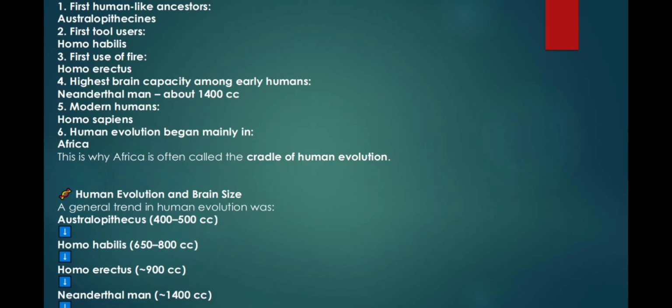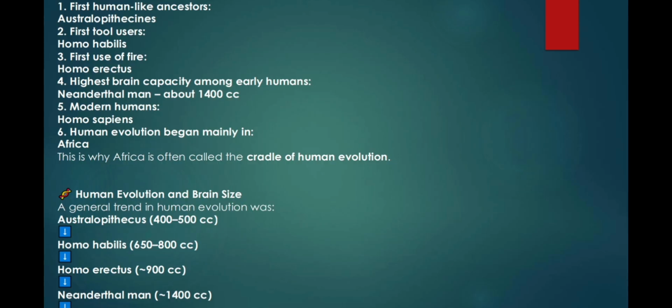Important NEET human evolution facts. 1. First human-like ancestors: Australopithecines. 2. First tool users: Homo habilis. 3. First use of fire: Homo erectus. 4. Highest brain capacity among early humans: Neanderthal man, about 1400 cc. 5. Modern humans: Homo sapiens. 6. Human evolution began mainly in Africa. This is why Africa is often called the cradle of human evolution.